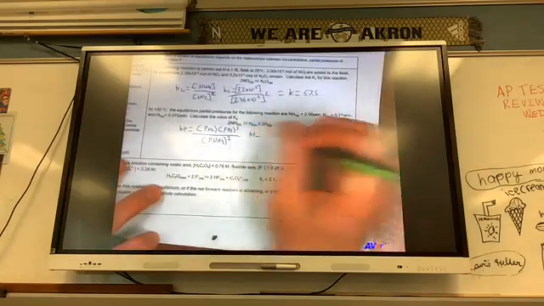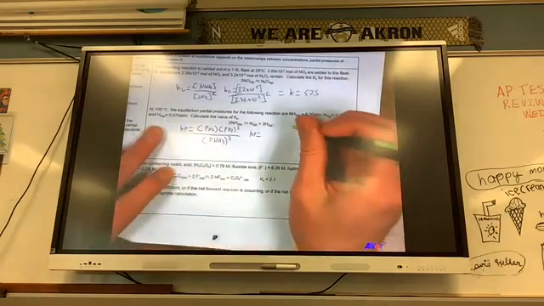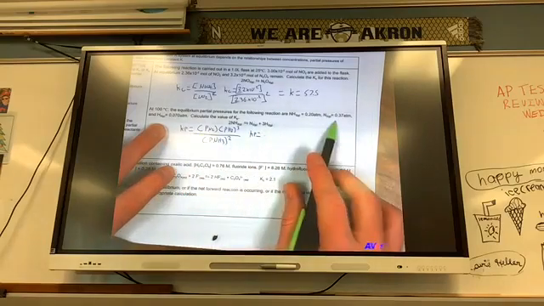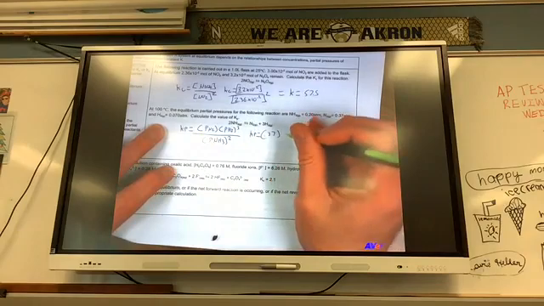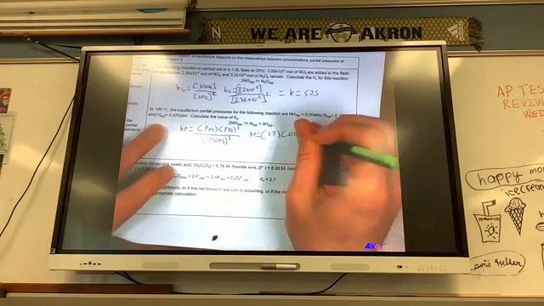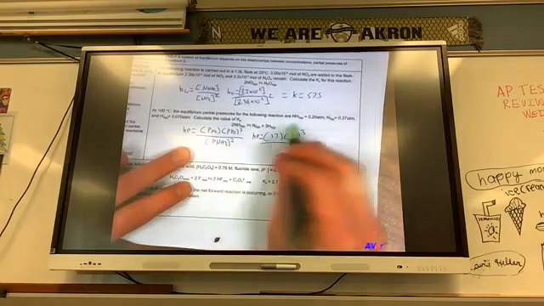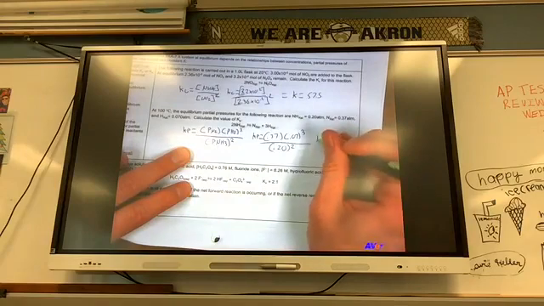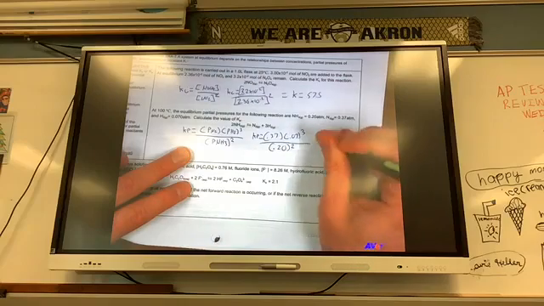So Kp equals, N2 is 0.37 atm, H2 is 0.07 cubed, and divided by NH3, which is 0.20, squared. Solve that, and you should get Kp equals 3.2 times 10 to the negative third.